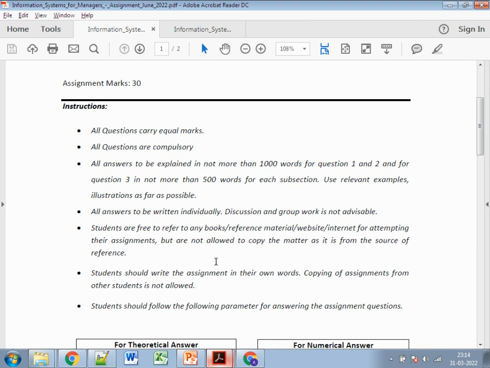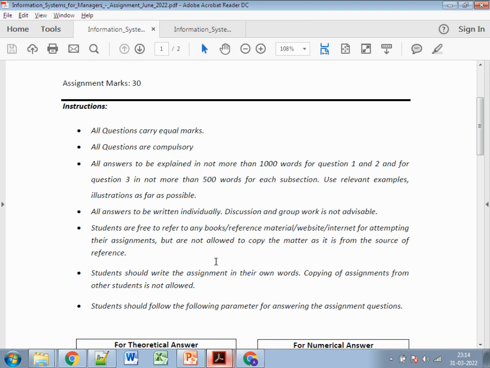The second thing is about plagiarism. So make sure that if you are taking the content from the internet or maybe from NMIMS study resources or from the books, everything should be in your own words, right? You read the content, understand the content, and after that you need to write everything in your own words.